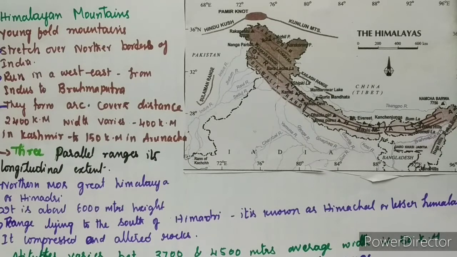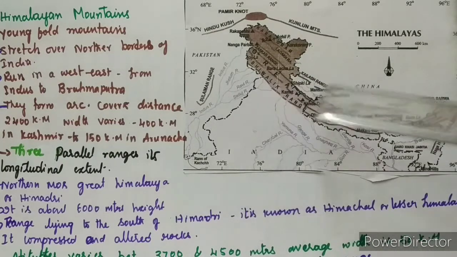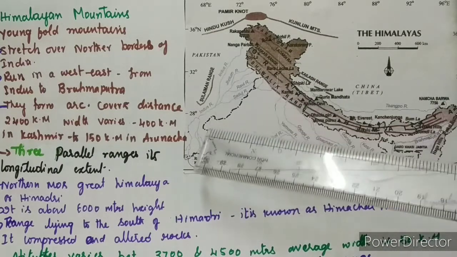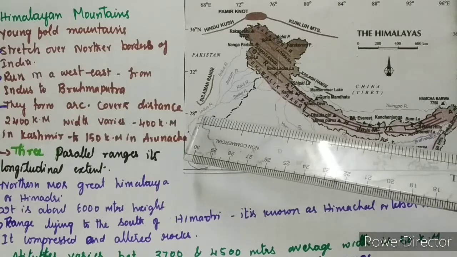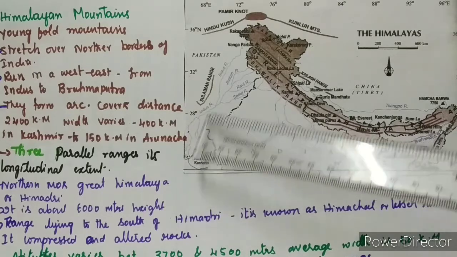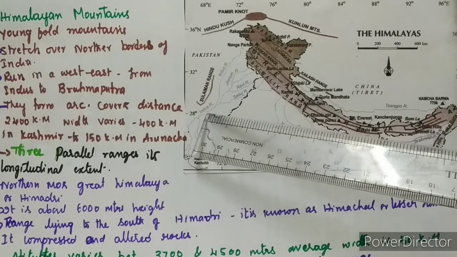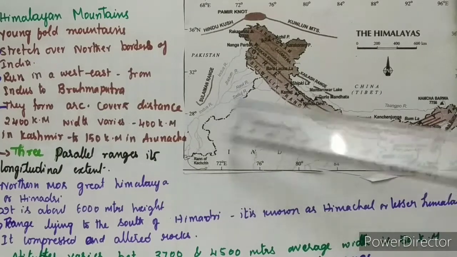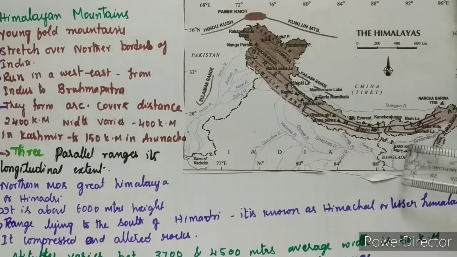What they have explained here, see, these mountain ranges run from west to east. Which one they are telling? From west direction from the Indus river. Here you can see the Indus. Can you see this? Indus river till here, Brahmaputra is here.